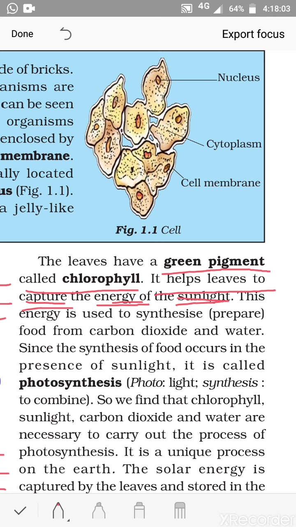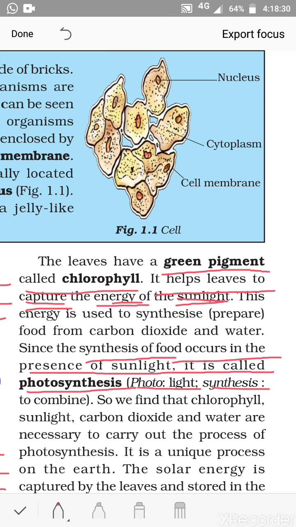So what is the function of that energy? They get it from the sun. It helps them to prepare the food by combining carbon dioxide and water. Since the synthesis of food occurs in the presence of sunlight, it is called photosynthesis. So why is it called photosynthesis? Because the synthesis of food occurs in the presence of sunlight. Photo means light, synthesis is to combine.